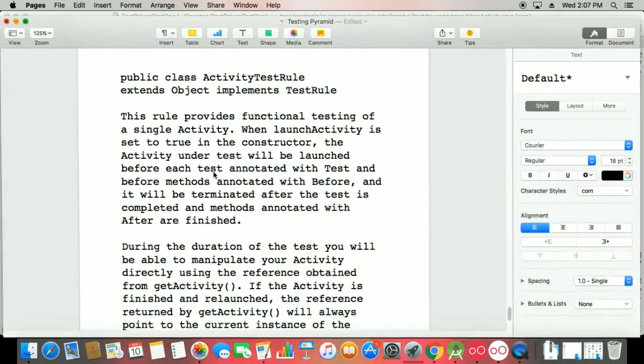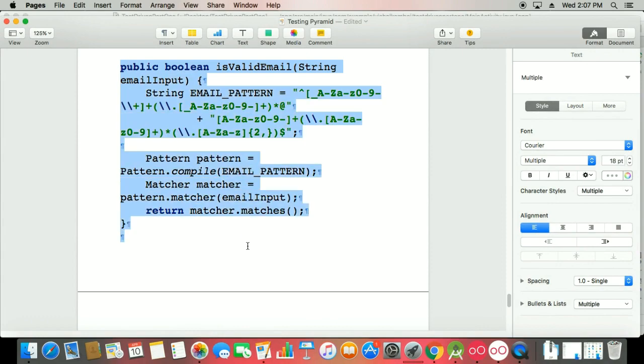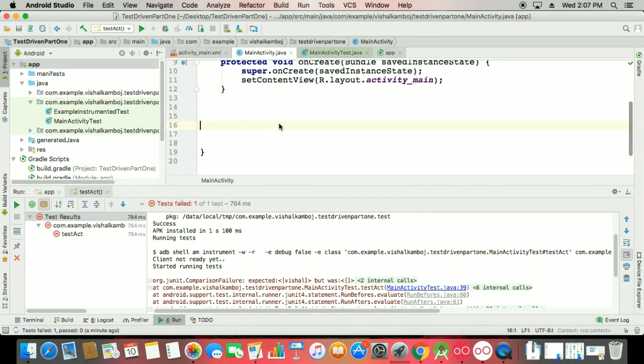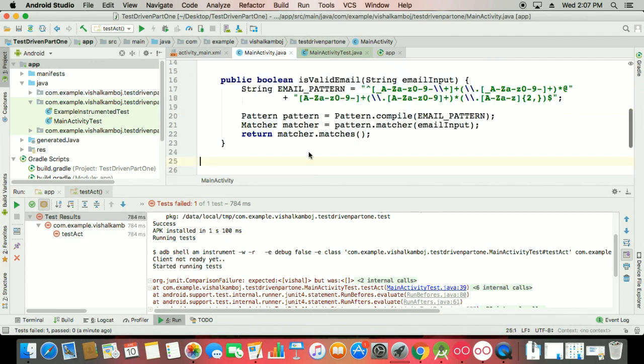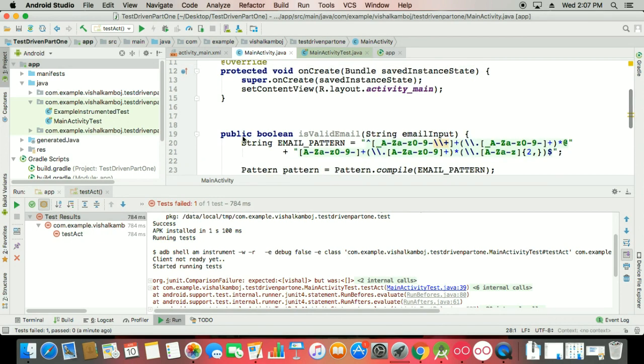If you go with this kind of method for validation, just like if I copy and paste this method, simple email pattern, and you want to cross-check the things here, whether isValid is true or not.